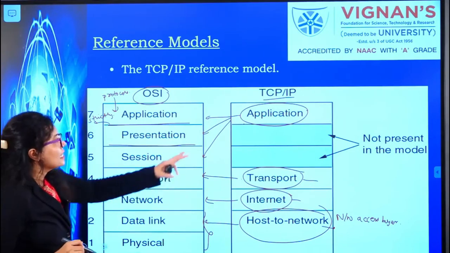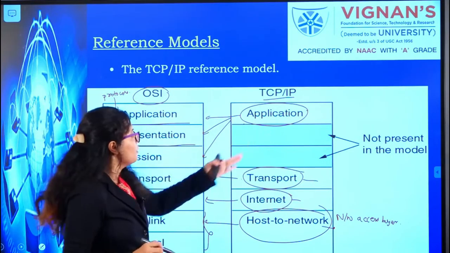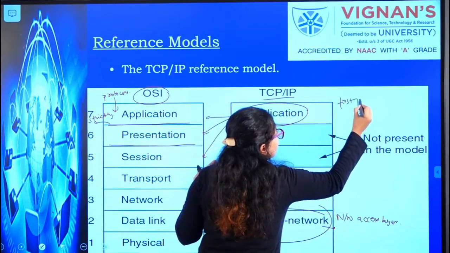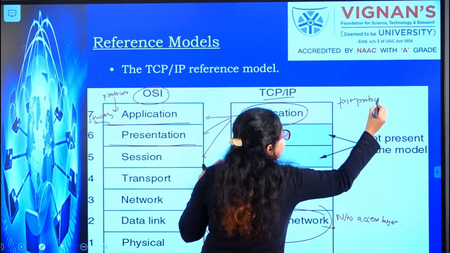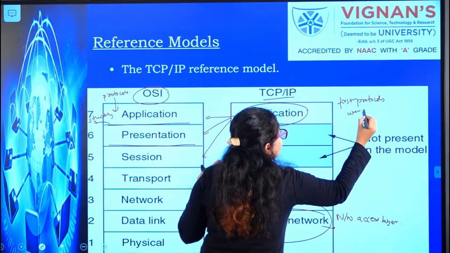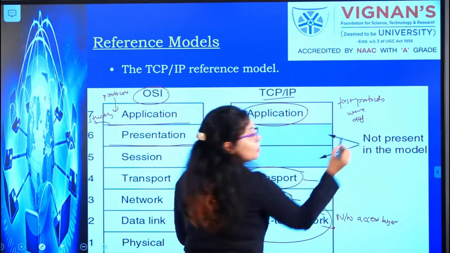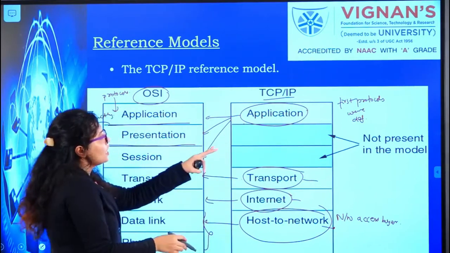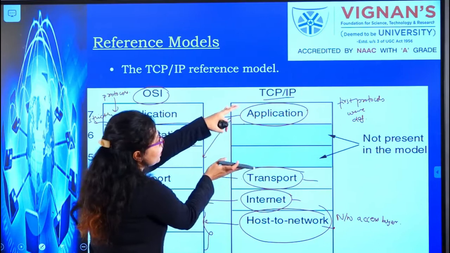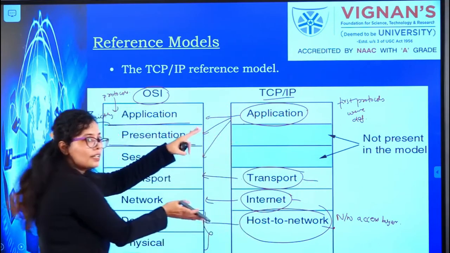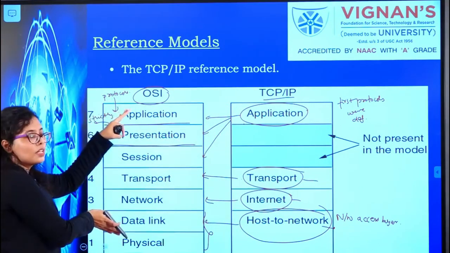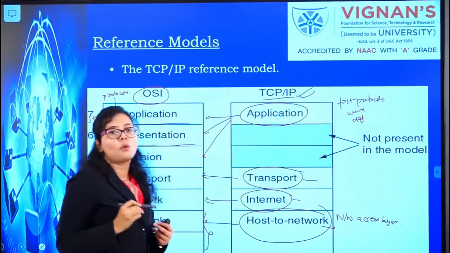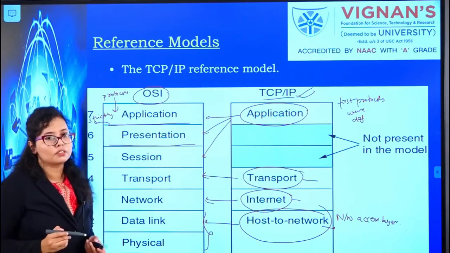But in the TCP/IP model it was not the case. First, protocols were defined, and after that, suiting those protocols, layers were decided. So you see there is not a clear distinction between each and every layer in TCP/IP, whereas there is a strict boundary in the OSI model. That is why the TCP/IP model gained wide popularity over the OSI model.